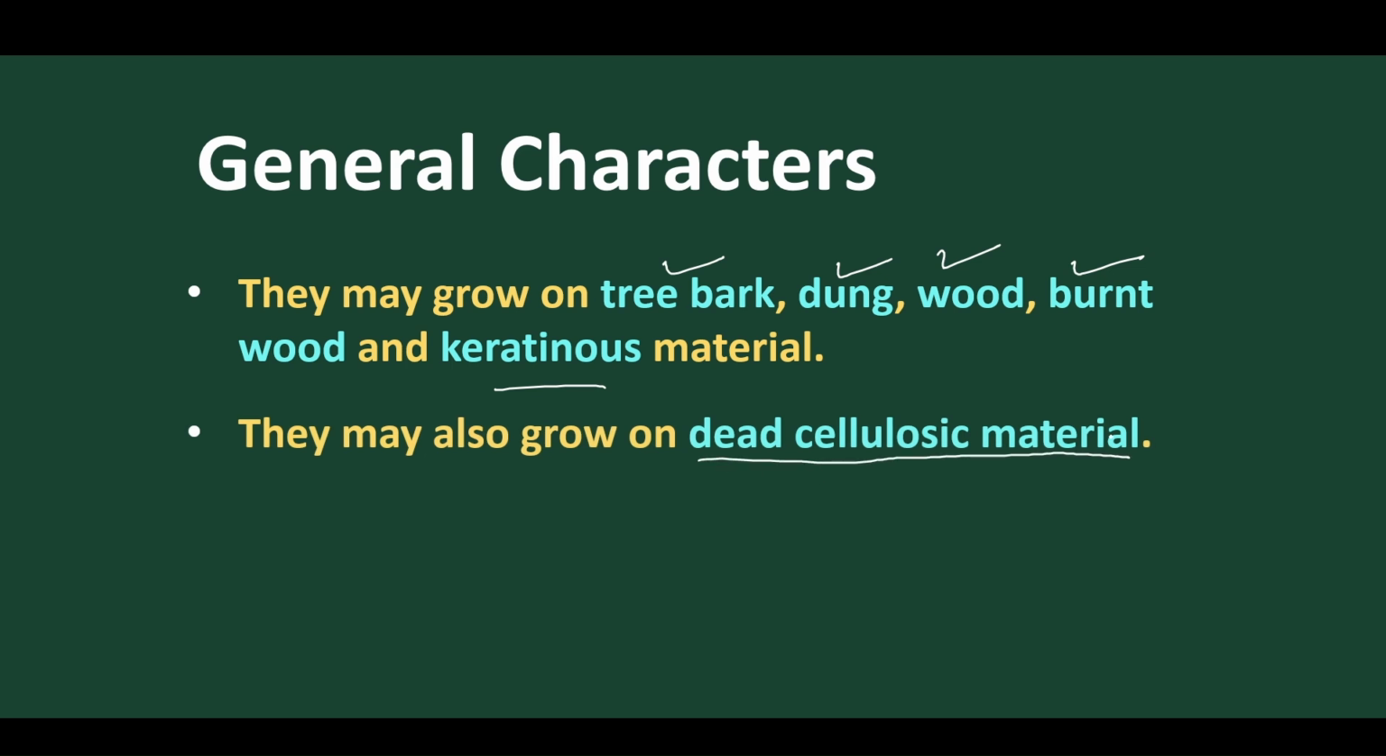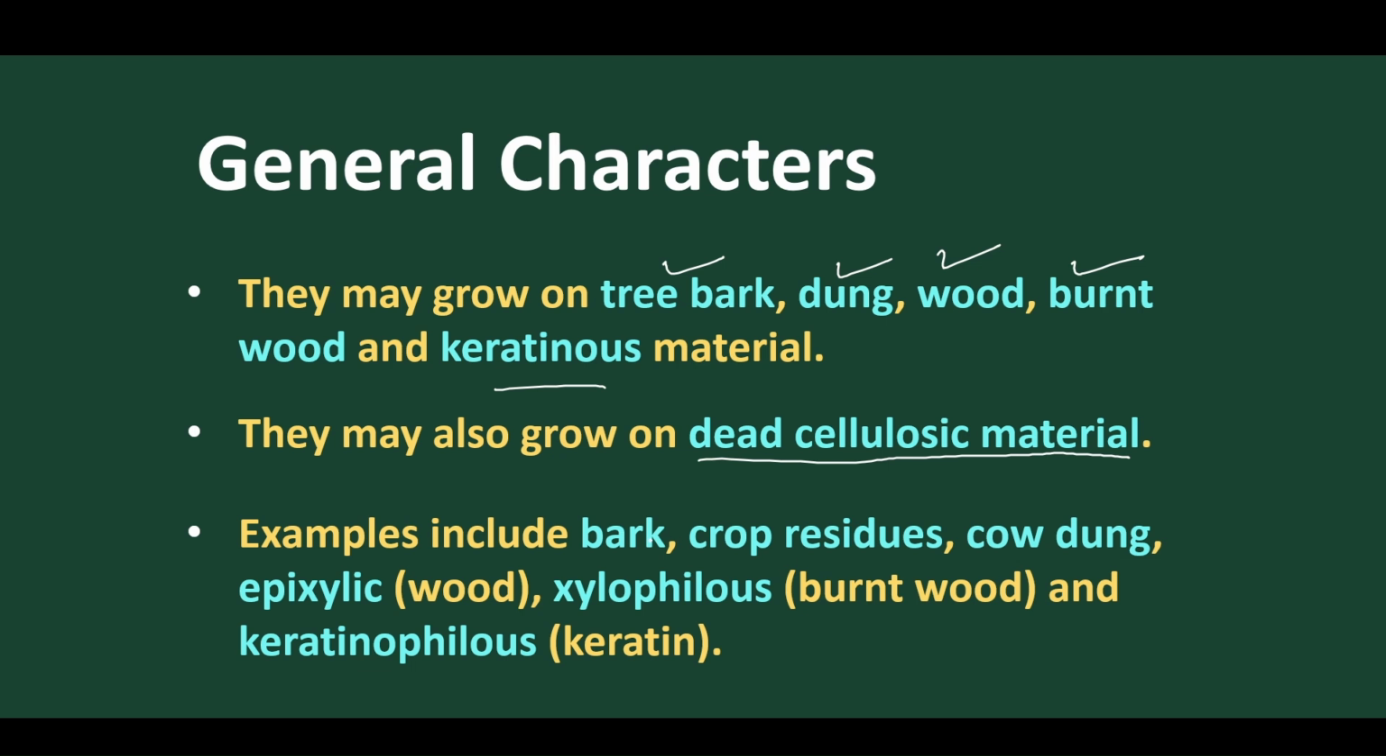If a plant body is dead, the dead wood or dead cellulosic material, the fungi are able to grow on it. For example, they grow on crop residues, cow dung, and wood, which are called coprophilous and lignicolous; they grow on burnt wood, called xylophilous; and they grow on keratin proteins, called keratinophilous, meaning they grow on hairs.